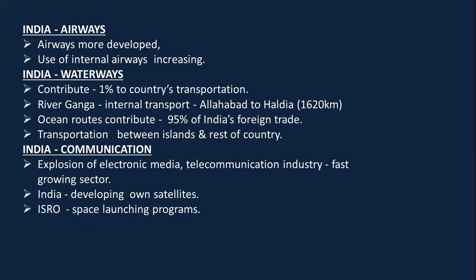Ocean routes contribute to around 95% of India's foreign trade because we as a country are surrounded by three water bodies, and so major transportation from foreign takes place from ocean routes. Transportation that takes place between the islands and the rest of the country is taken place by the waterways itself.